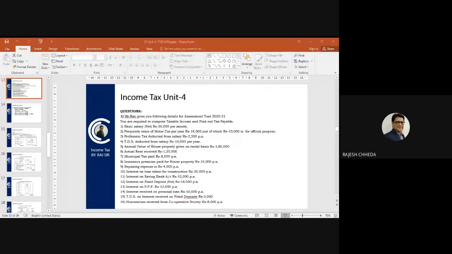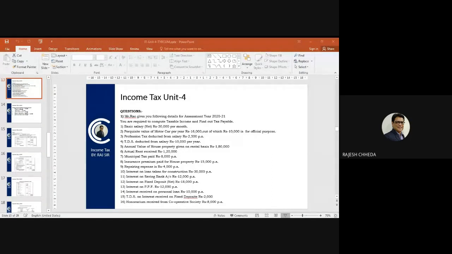So we will add it as income from other sources, because every type of interest you have to take under the head income from other sources. But of course, this is a savings bank account, so deduction under section 80TTA can be claimed. 10,000 rupees, that deduction we will claim.